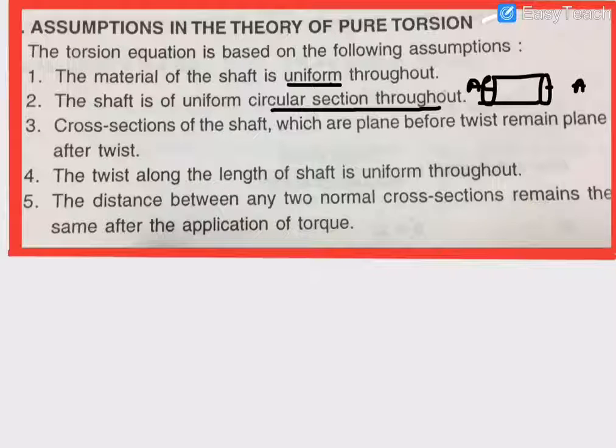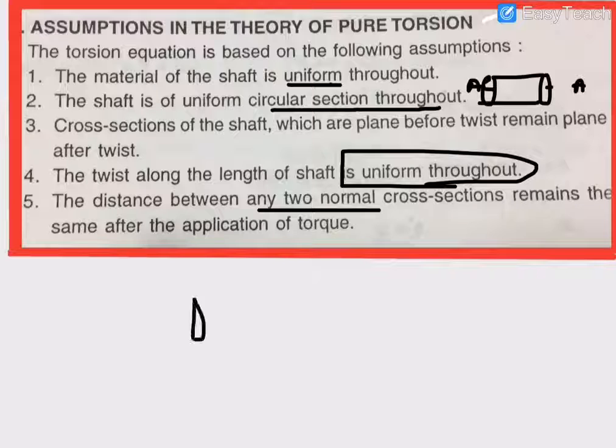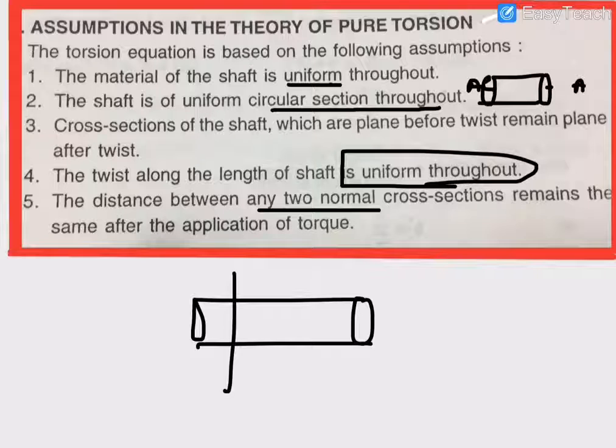The twist along the length of the shaft is uniform throughout. It is not necessary that the twist is uniform, but we are assuming that it is. The distance between any two normal cross sections remains the same after the application of torque. After rotation, the distance between these two cross sections always remains the same.